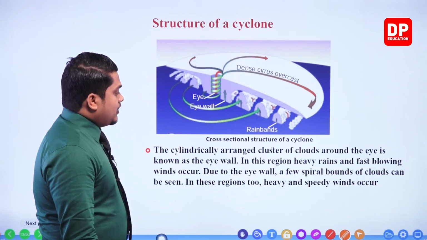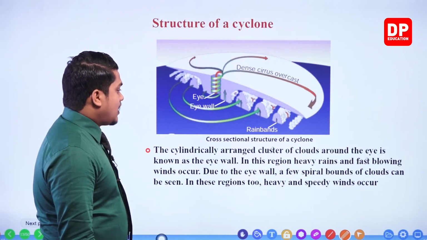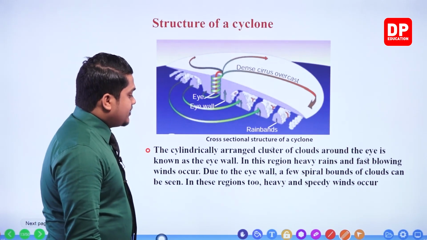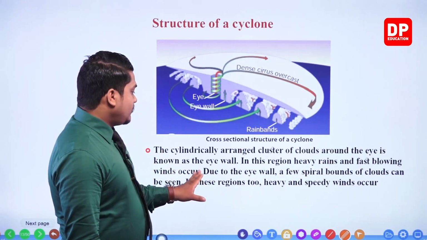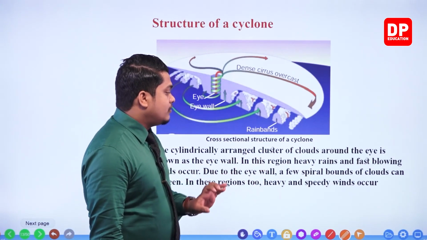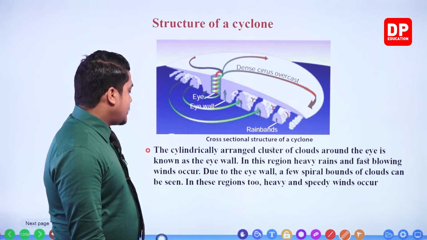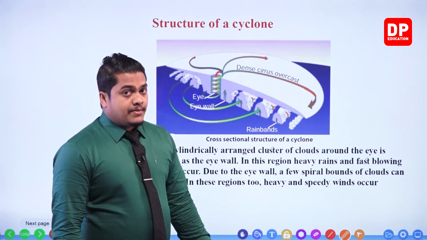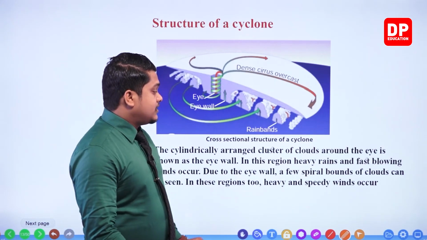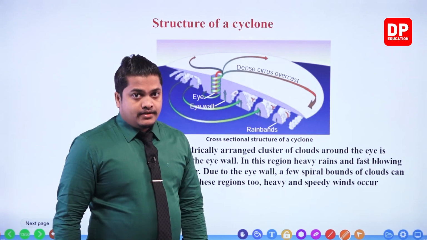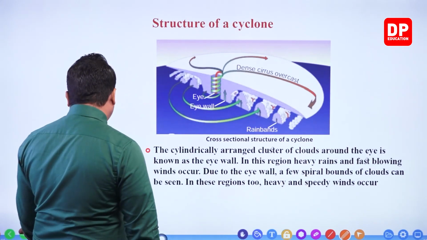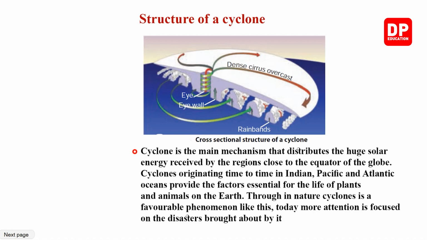Due to the eye wall, a few spiral bands of clouds can be seen. In these regions too, heavy and speedy winds occur. Within this area, my dear children, heavy winds and heavy rain are going to occur. That is the eye wall.